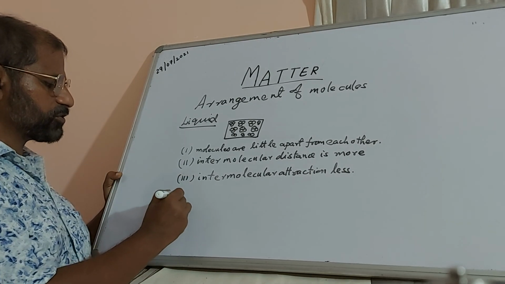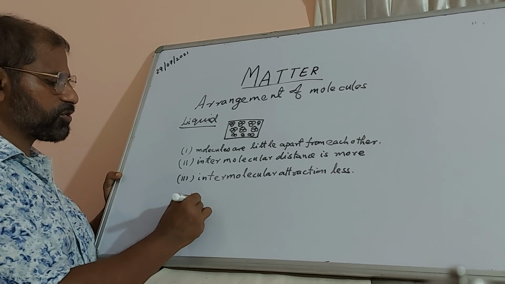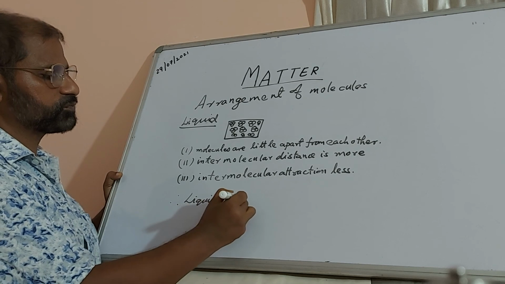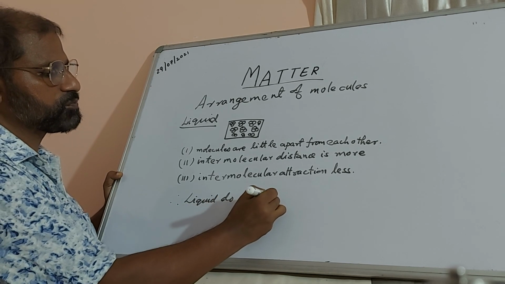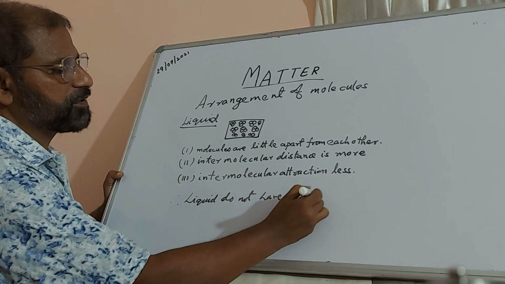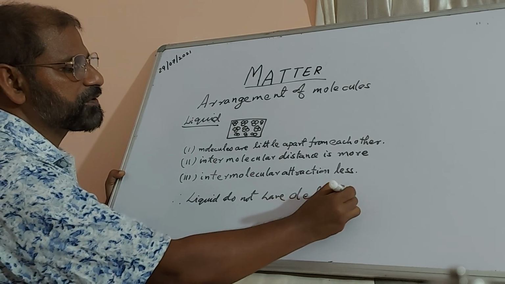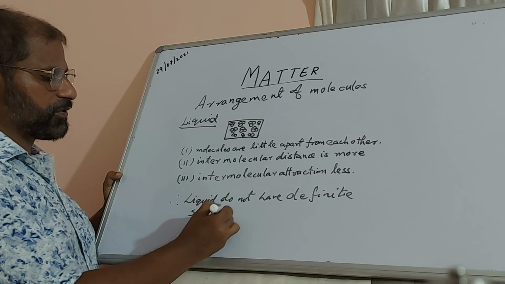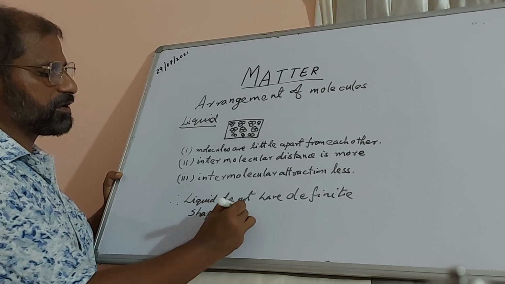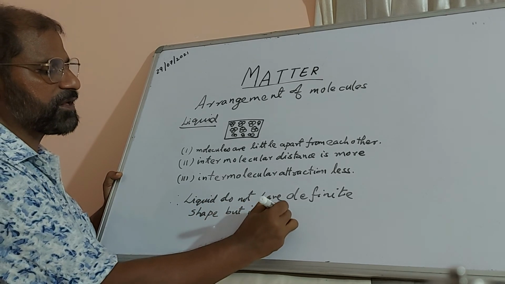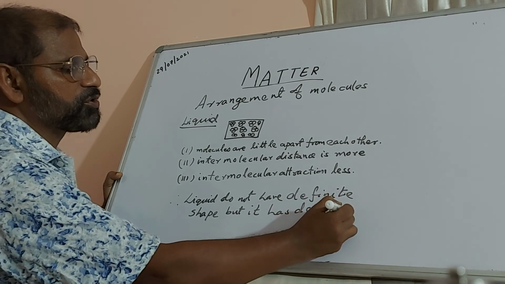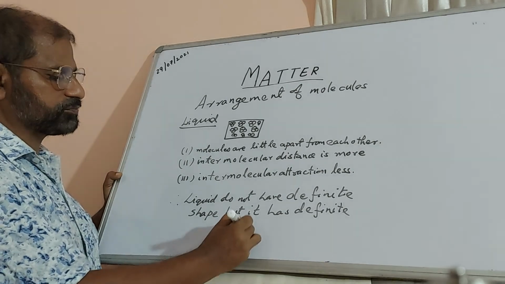So therefore, liquids do not have definite shape, but they have definite volume.